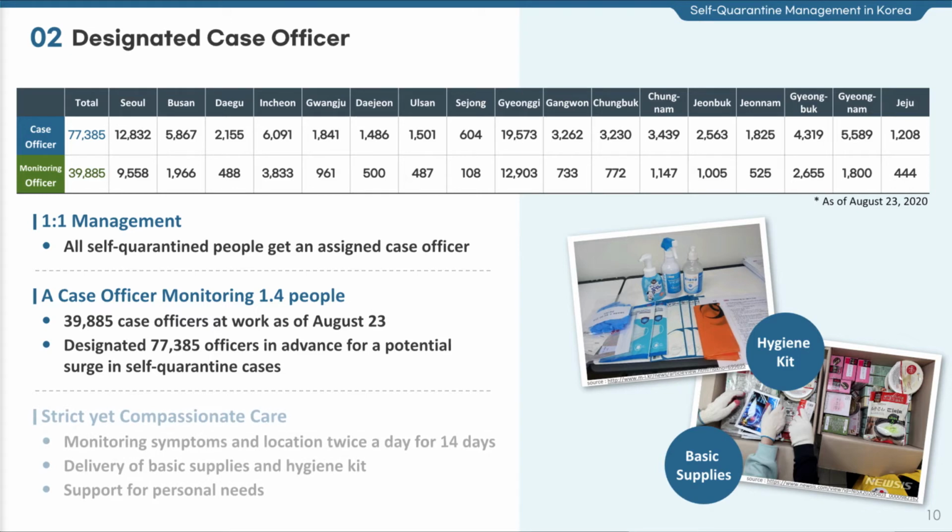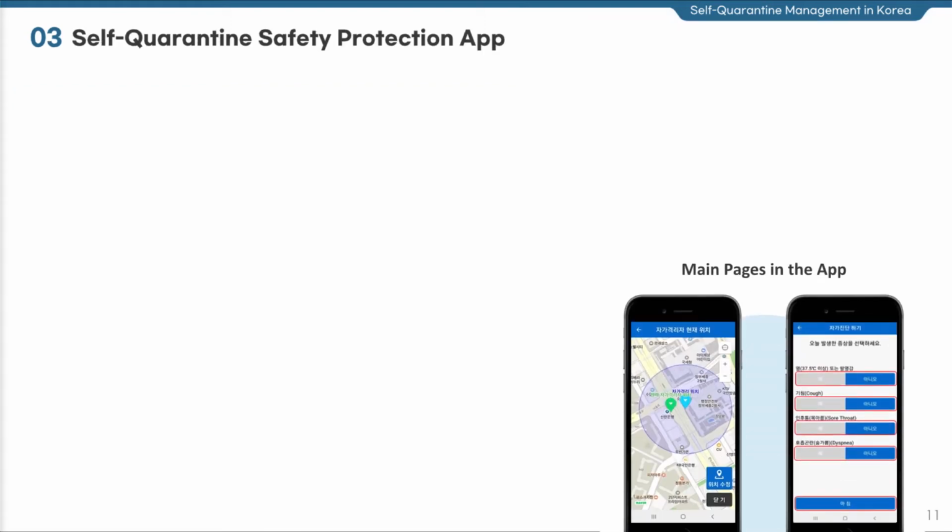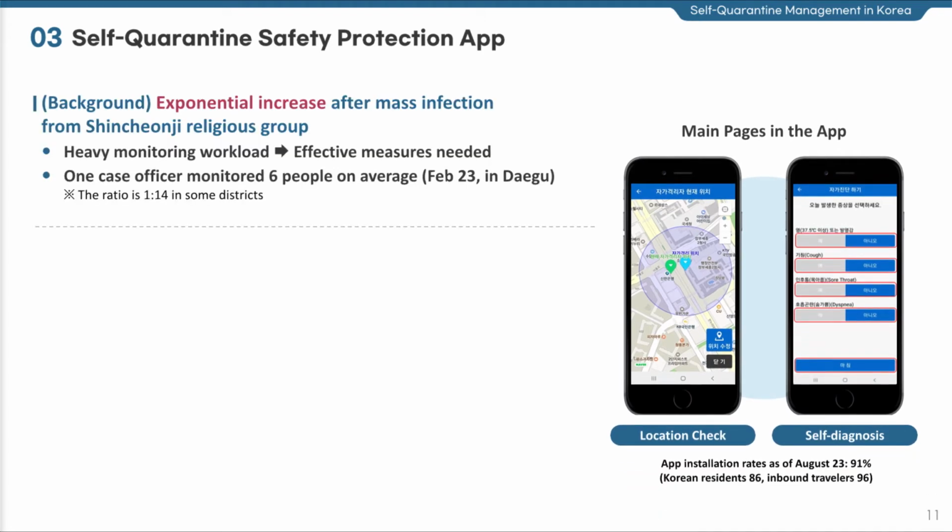The designated case officer monitors abnormal symptoms and unauthorized leave of those under self-quarantine for 14 days. As seen on the picture on the right, we provide them with basic supplies and hygiene kit and support for personal needs. All case officers are committed to conduct their duty, who are often strict or warm sometimes. Now, I will explain to you the Self-Quarantine Safety Protection app, which is well known to other countries already.